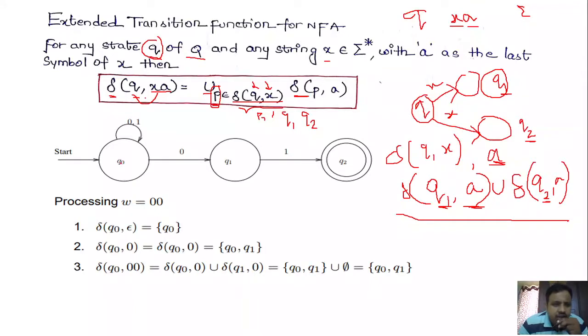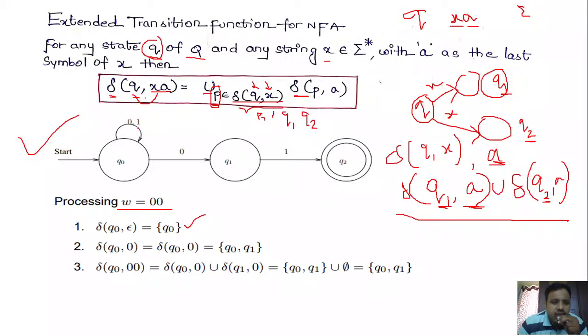So consider the example below. Q naught on 0, 1 it is Q naught, Q naught on 0 it is Q1, Q1 on 1 it is Q2. Let us see how we process the string W equal to 0 0. First, Q naught on epsilon, you will be in the same state, Q naught, if you don't process anything. Then delta of Q naught comma 0.